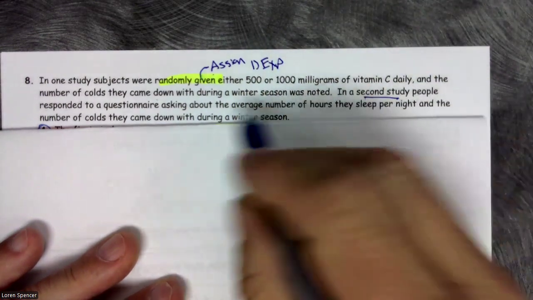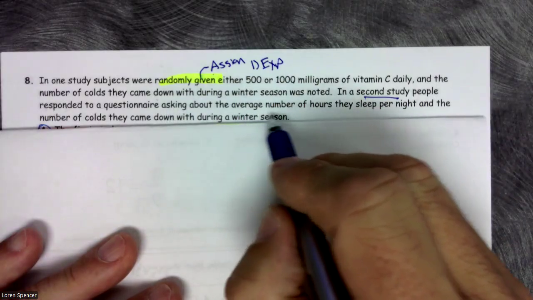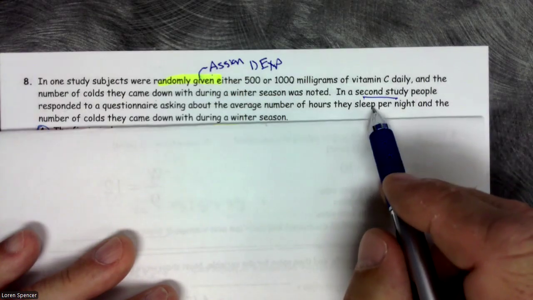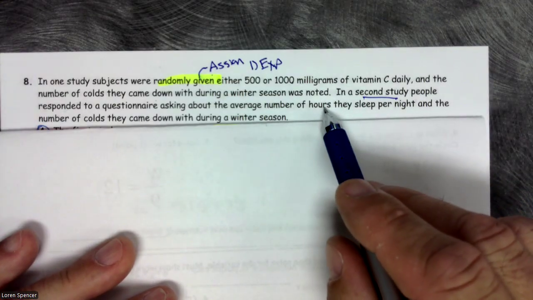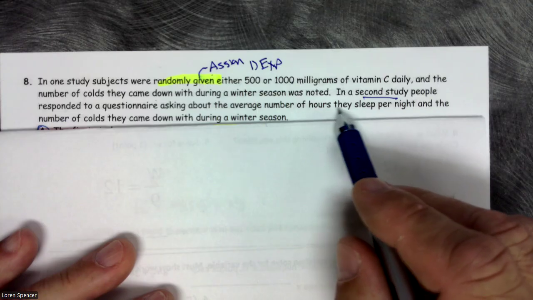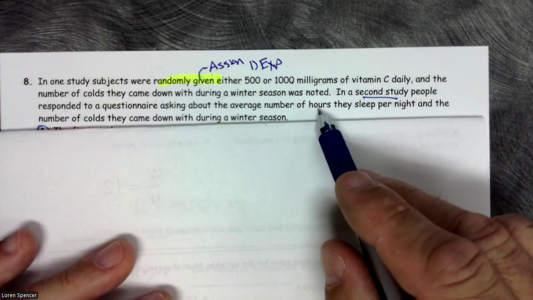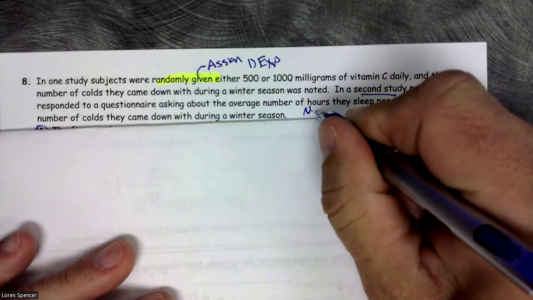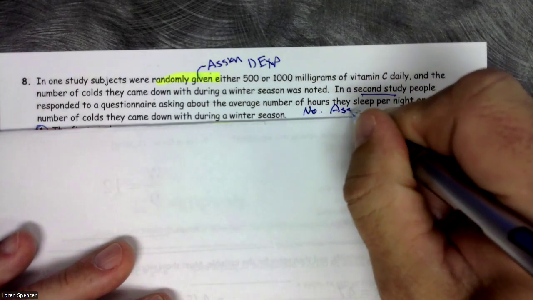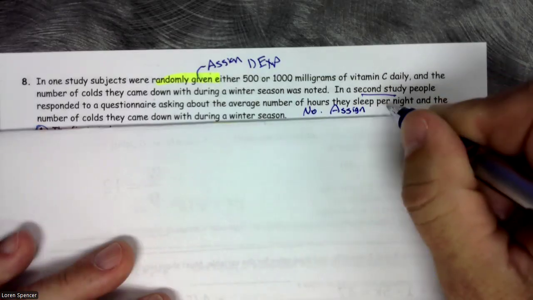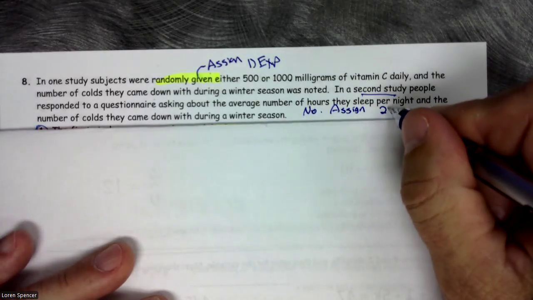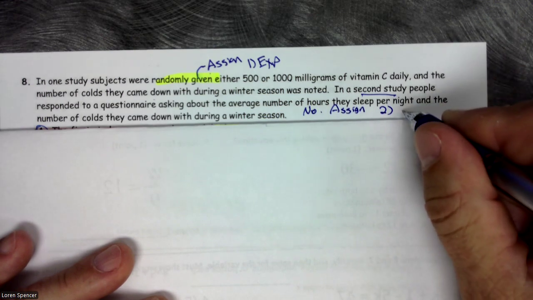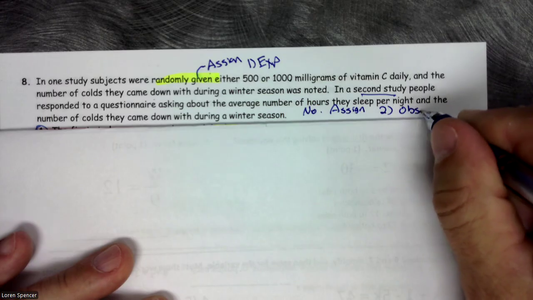In a second study, people responded to a questionnaire asking about the average number of hours they sleep and the number of colds they came down with. Was there a random assignment? Were you randomly assigned to sleep that many hours? Were you randomly assigned the number of colds you had? And the answer is no. So no assignment. If there's no assignment, no treatment given. We just, hey, you report what you're already doing. So you're reporting what you're already doing. The second one is an observational study.